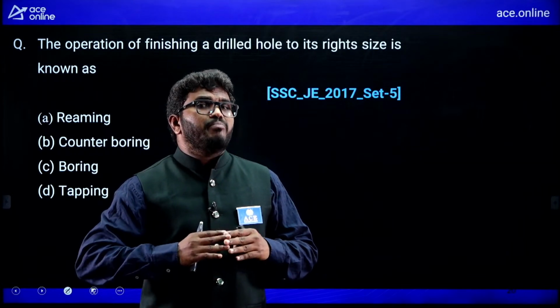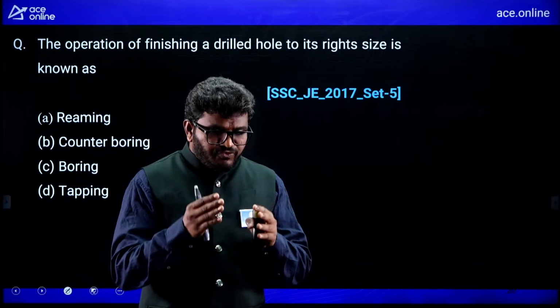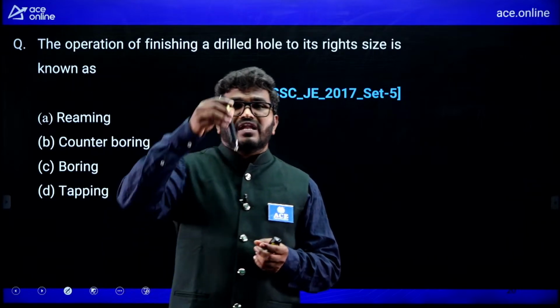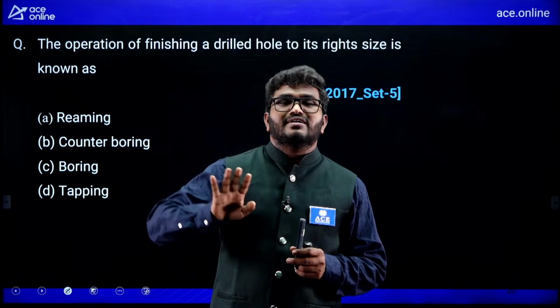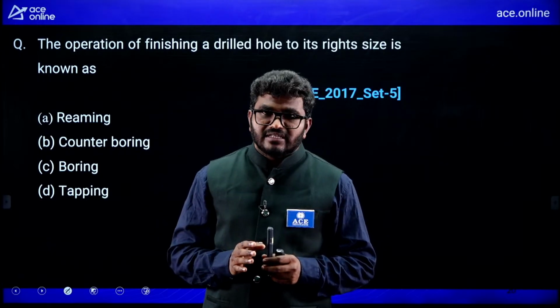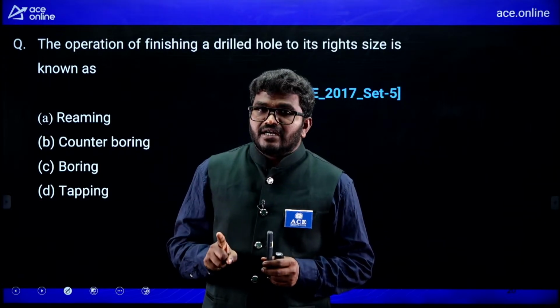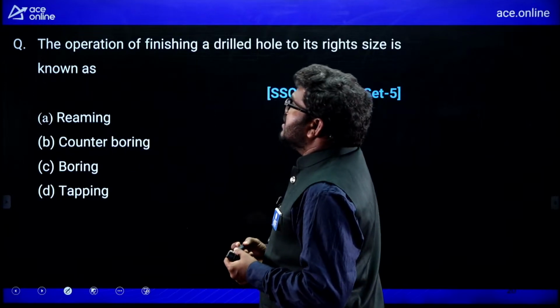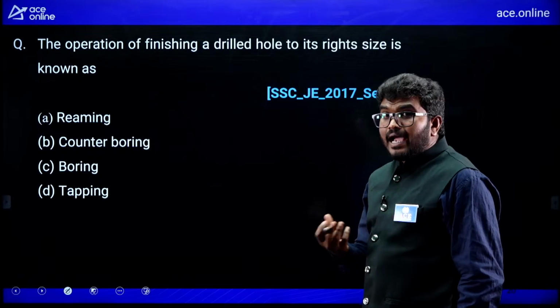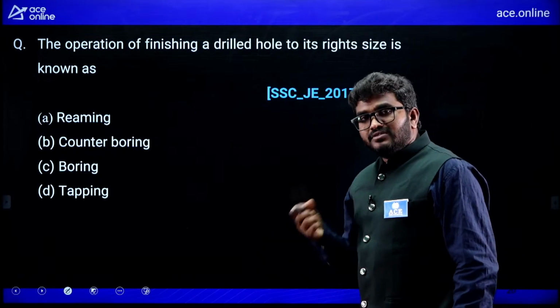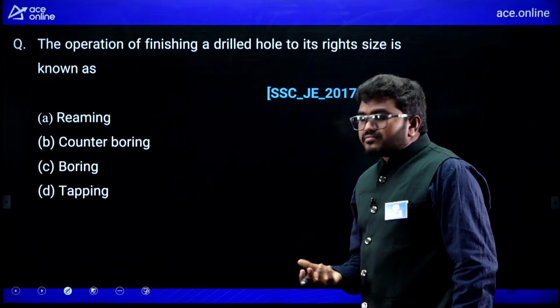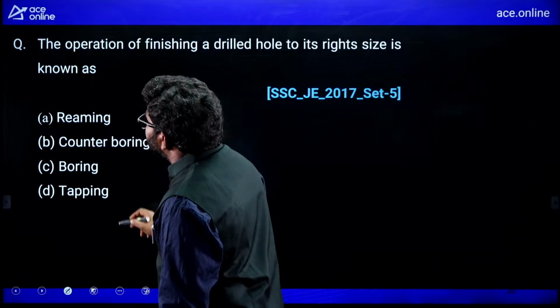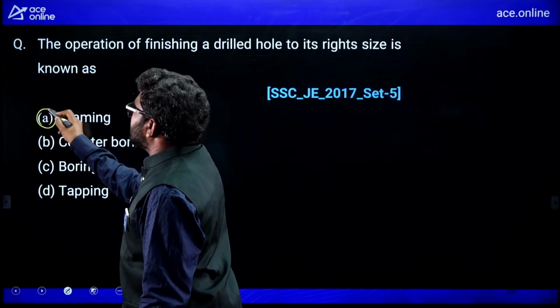It should not go beyond 10.5. So first we do rough drilling to make nearly that, 10.4, 10.3 like that. Then after that, to make the exact size, we go with reaming, lapping, honing, different operations. So out of these 4 options, reaming is the correct option.